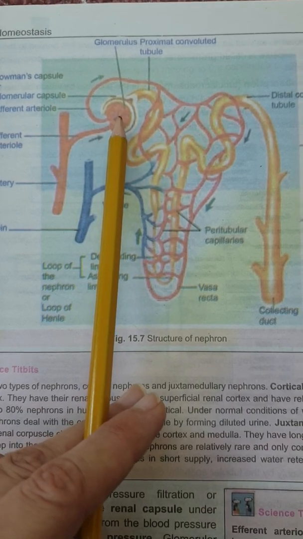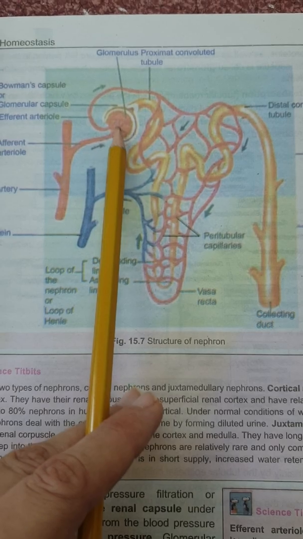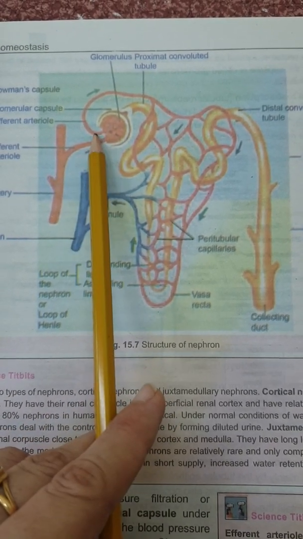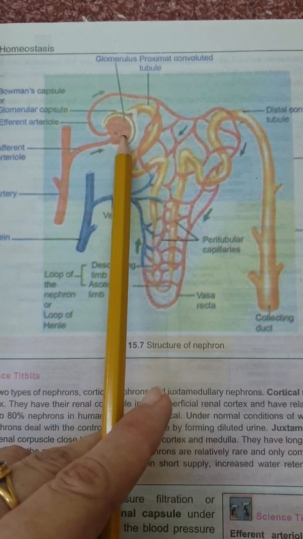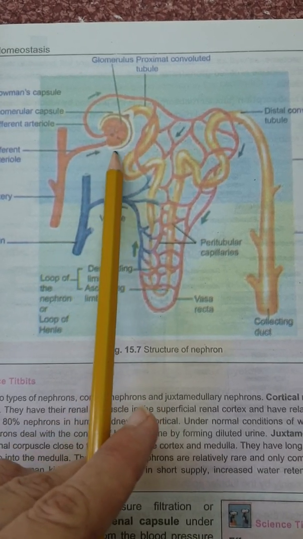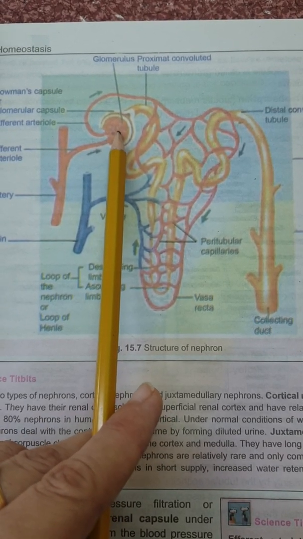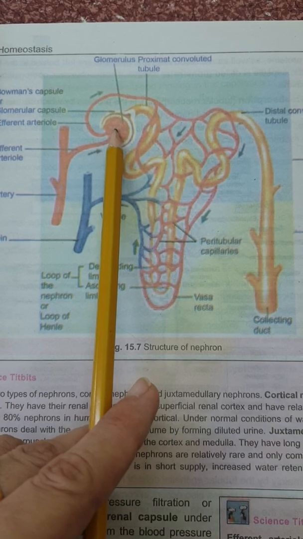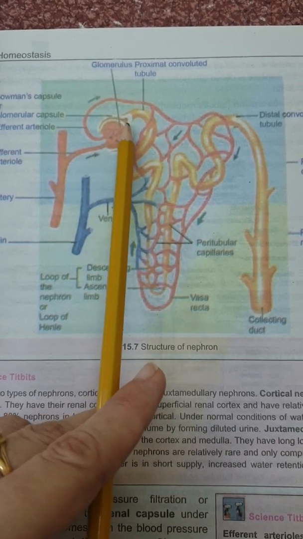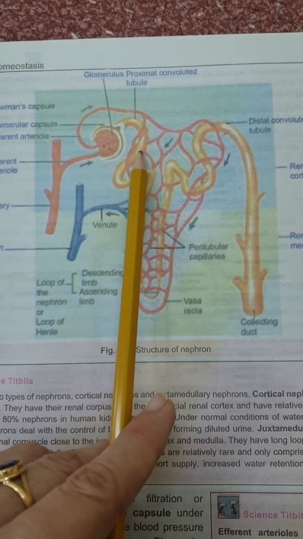In excretion, the first step is pressure filtration. Here the blood comes through all these arteries and then capillaries. When the blood comes here, the capsule pressurizes it, and with the pressure some large molecules of the blood remain here, while small molecules come into the capsule and then into the tube.